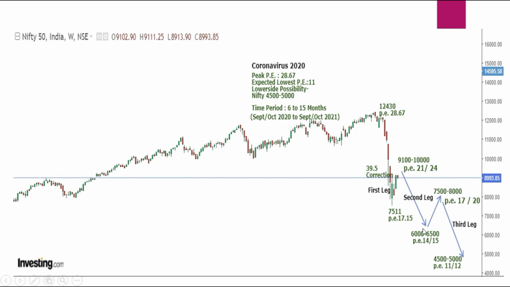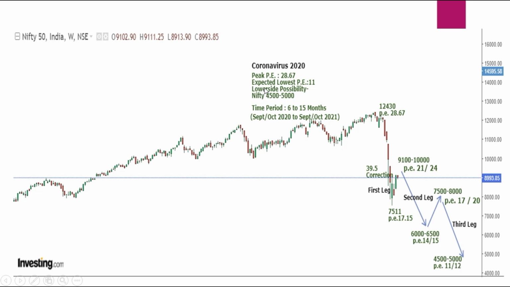And this fall can be around a 30% or 35% correction, which can take the second leg. And after that correction, there can be a retracement which can take Nifty to around PE 17 or 20, which can be around 7,500 to 8,000. From there, again there can be the final leg which can take it down to 4,500 to 5,000, because this